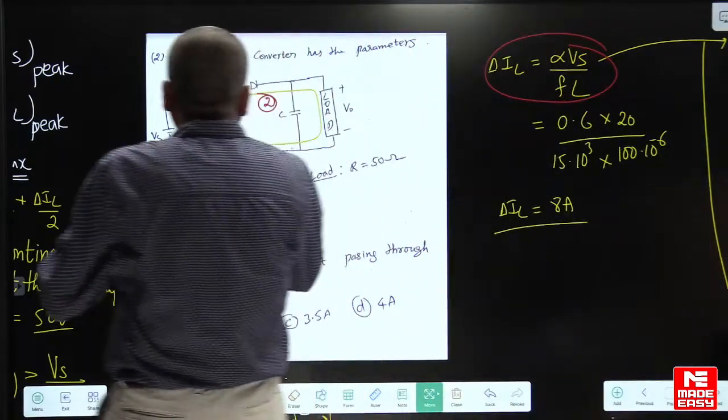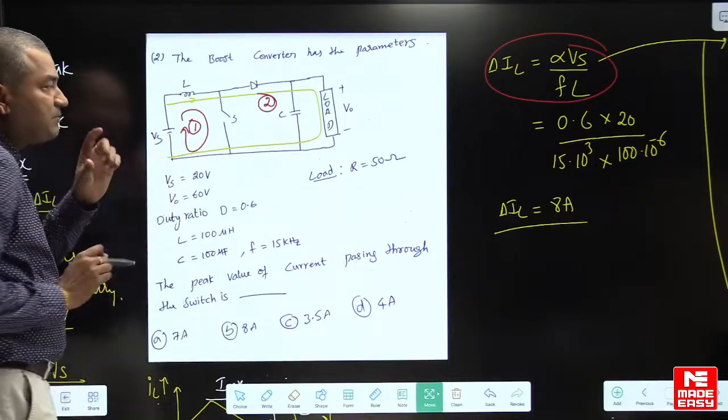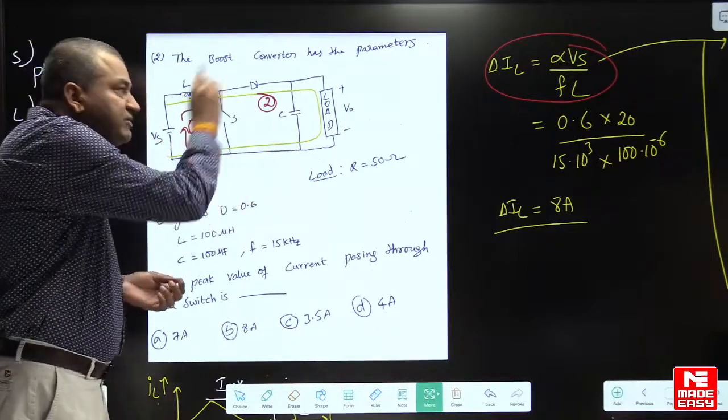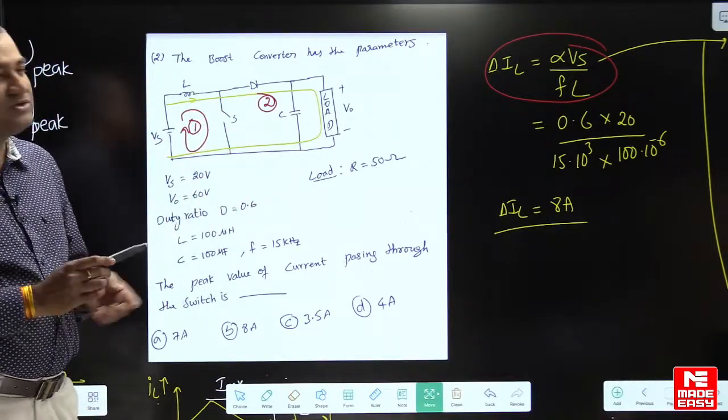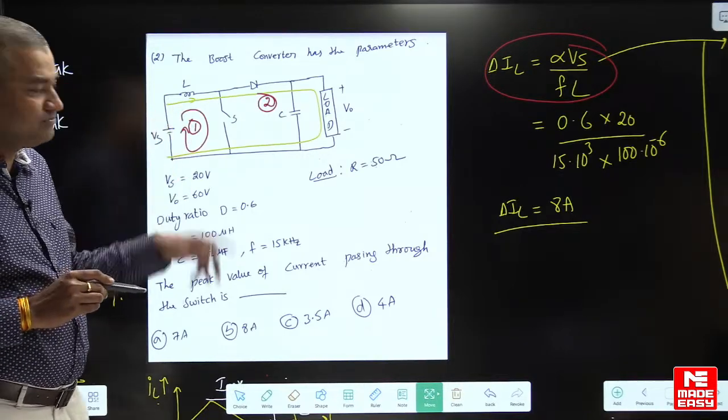See, this is the first approach. By using the first approach you can derive ripple. By using the second approach also you can derive ripple. But the second approach is a very time consuming method. So always use the best method. Okay, use the simple method.